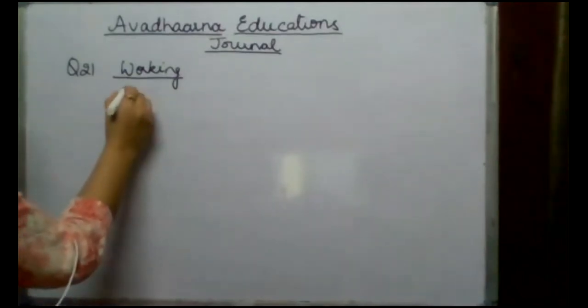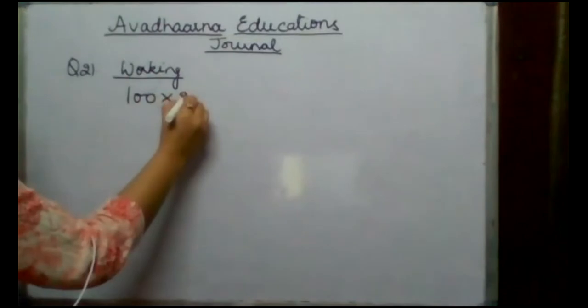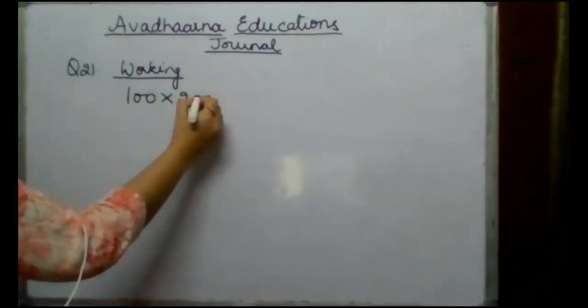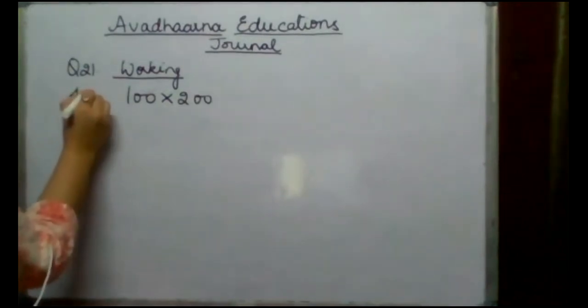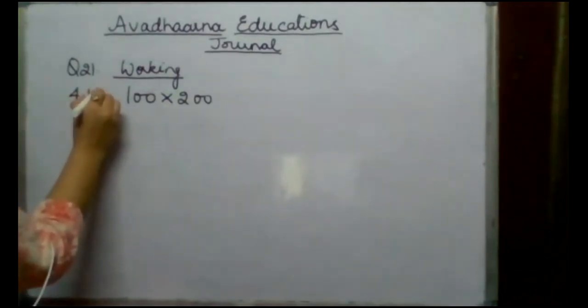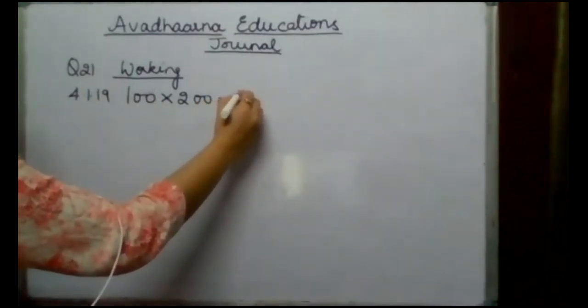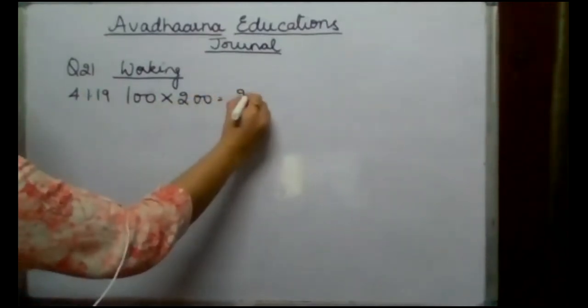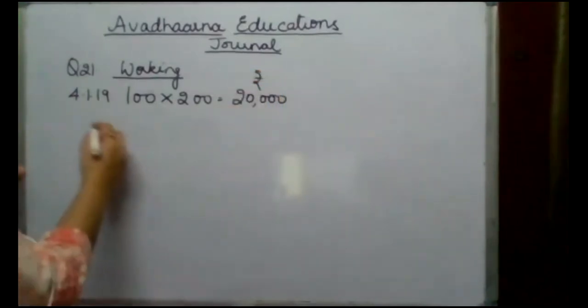Now 100 shawls were sold at the rate of rupees 200 per shawl and the date of transaction was 4th January 2019. So the total list price of the shawls is rupees 20,000.